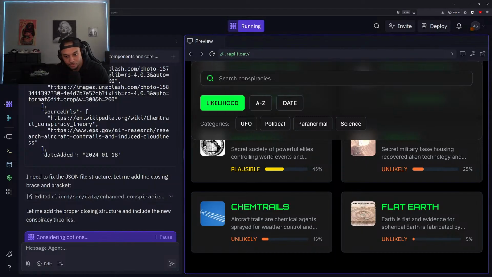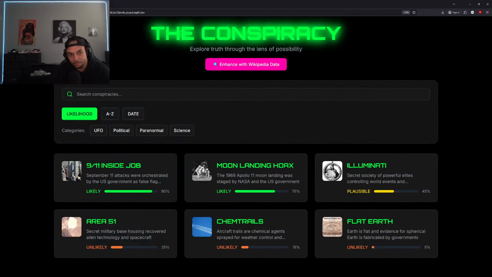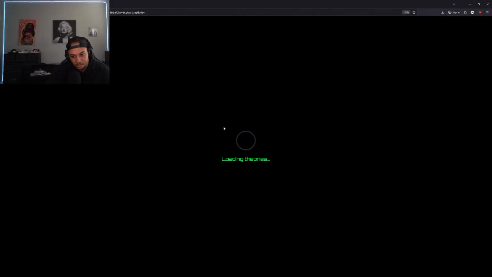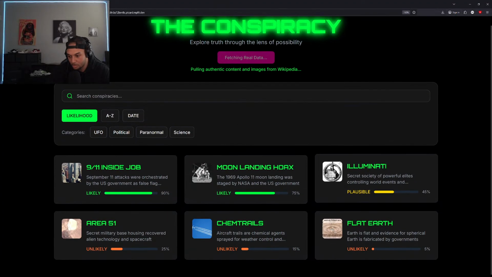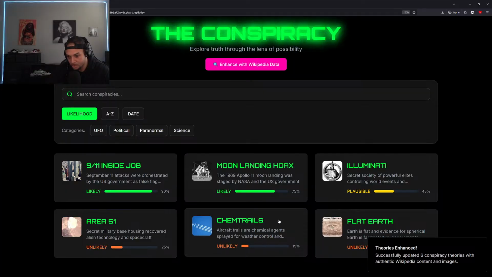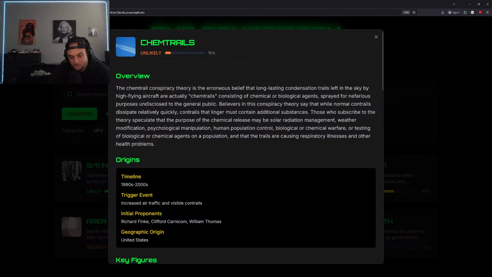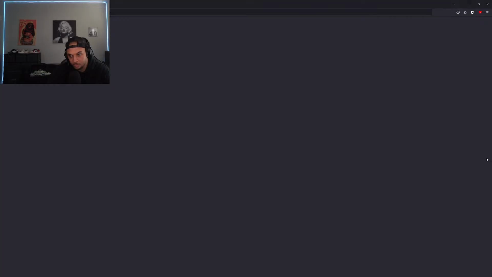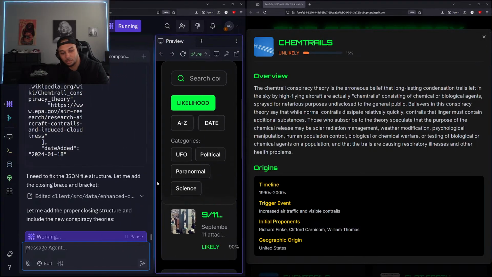Add the proper closing structure and include the new conspiracy theories. All right, cool. Still loading. It's taking longer than expected, but like I said, it's really important that we get the infrastructure set up correctly so that we can add in conspiracy theories as much as we want. That's definitely key. While we wait, let's make sure we don't miss those changes, though. Let me make sure we know when that's loaded.